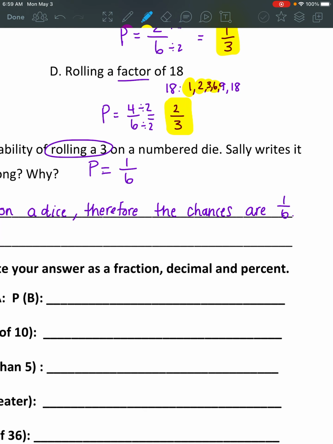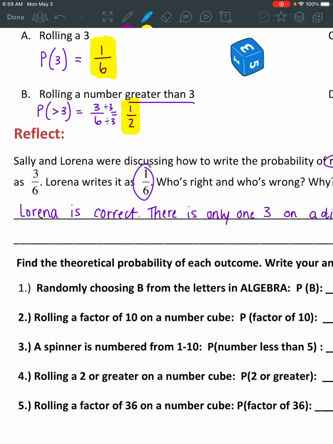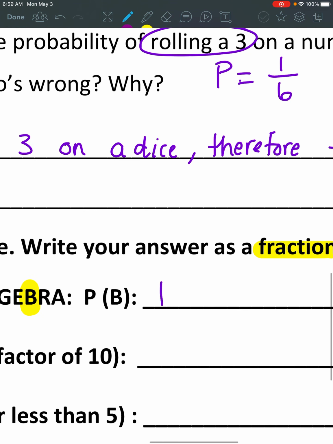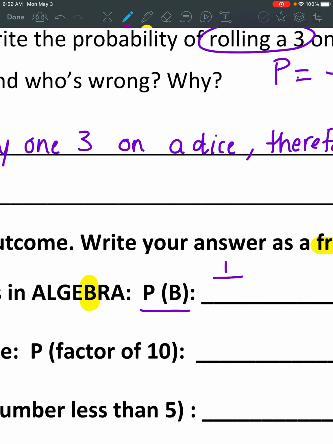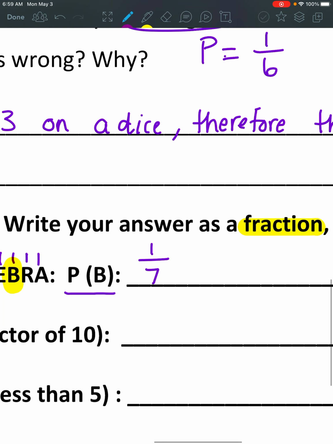Now down here, notice that they're asking for a fraction, then a decimal, and then a percent. So we practiced this last week as well. So you're first going to start out with a fraction. So randomly choosing a B. So we're looking for a letter B in the word algebra. So how many B's are there? Well, there's 1 B out of how many, and there it already has it for us, the capital P and then the probability of finding a B. So there's 1 B out of how many total letters? A, L, G, E, B, R, and A. So that's 7 total letters. So the probability is 1 out of 7 chances.